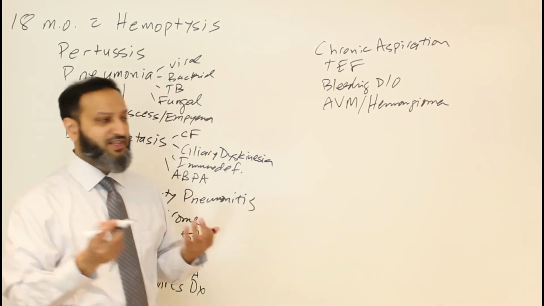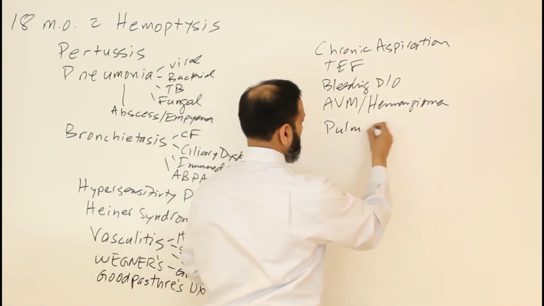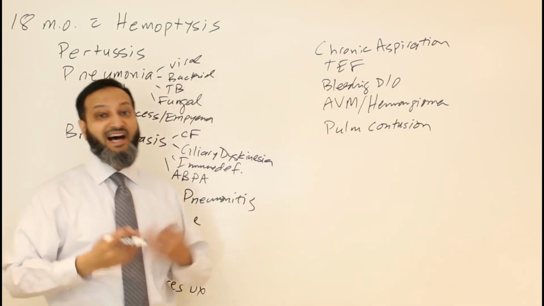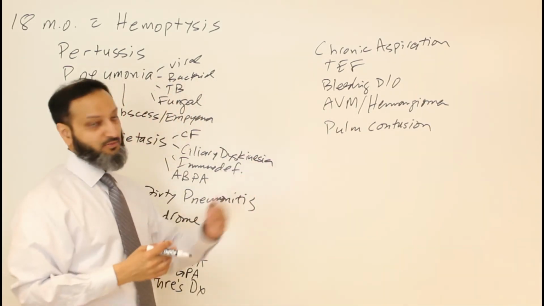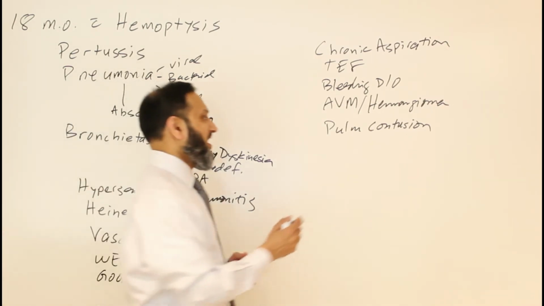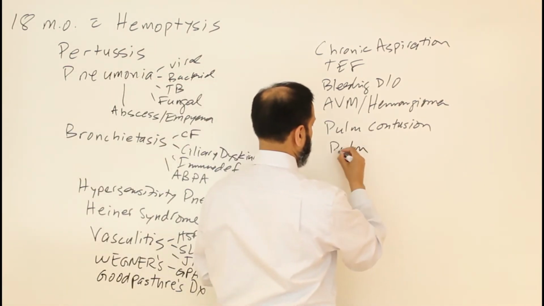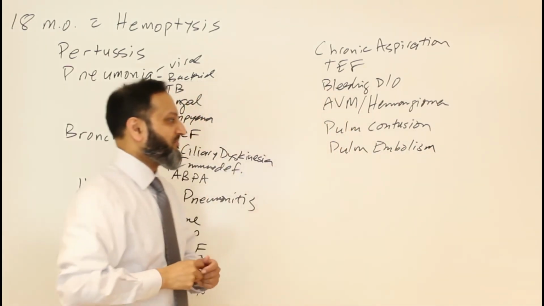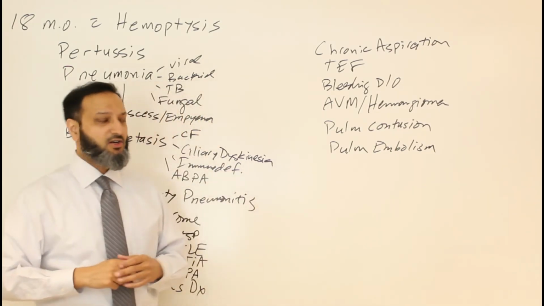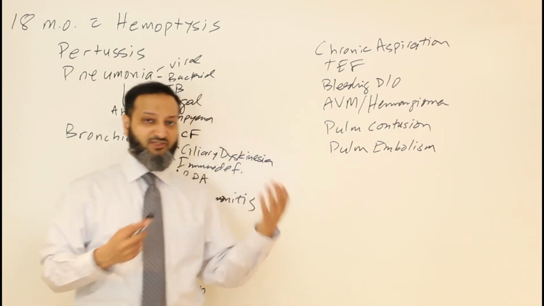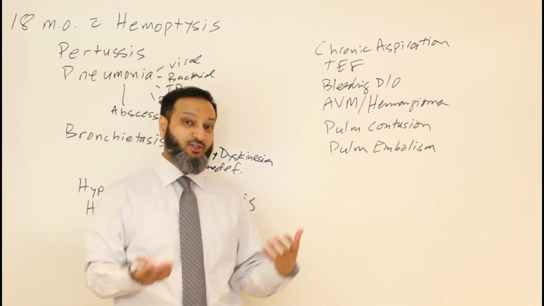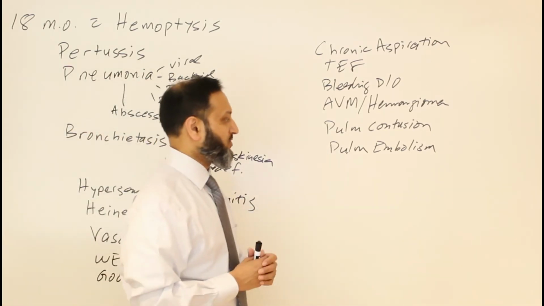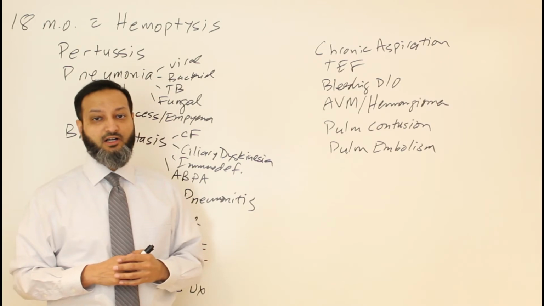In other things, you can have trauma, like a pulmonary contusion. In pediatrics, you always worry about accidental trauma and non-accidental trauma and abuse, and some sort of pulmonary contusion presenting with hemoptysis. In pediatrics, it's very uncommon, but a pulmonary embolism could be considered, but that would be if they have some sort of underlying hypercoagulable state causing them to have a pulmonary embolism. Say they have sickle cell disease, or protein C or protein S deficiency, or factor V Leiden deficiency, or something that gives them a hypercoagulable state for which they get a pulmonary embolism.